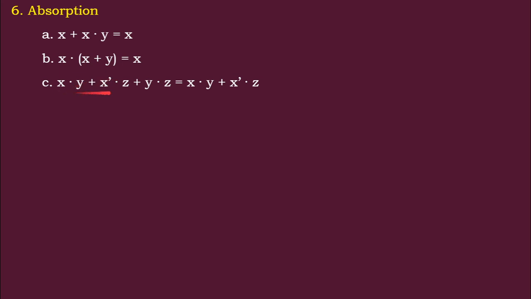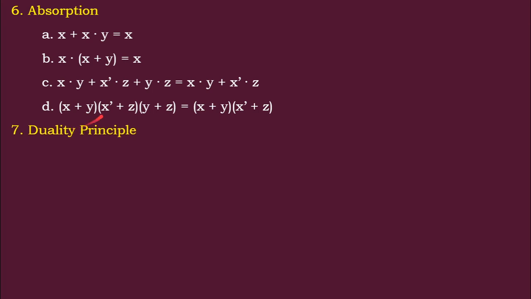Instead of using this many terms, we can represent it with two terms. All these things can be checked with the truth table. What is a truth table? Substituting values of all the variables as 1 and 0, and you see in all the columns how the values change and how they are equated.